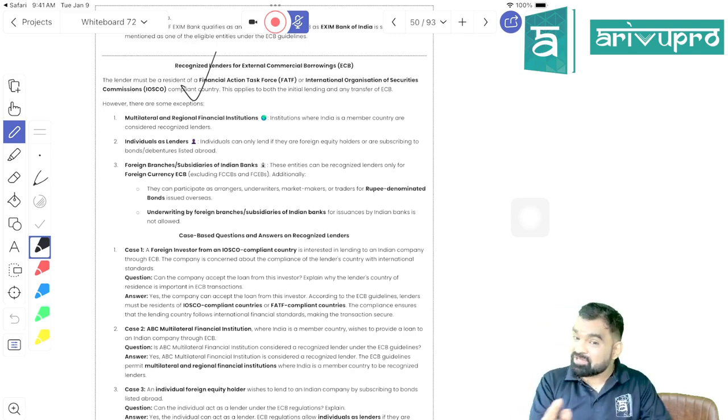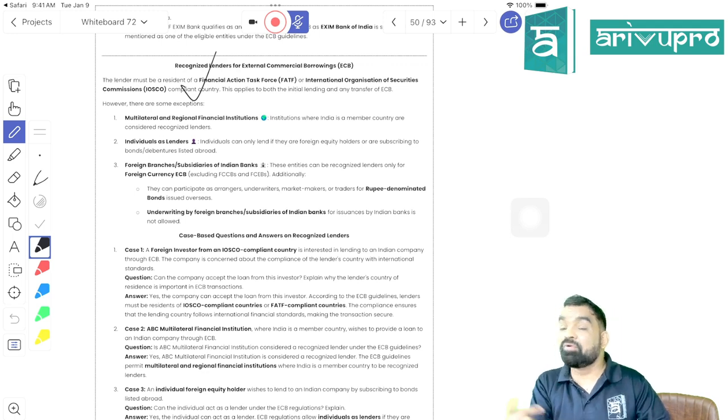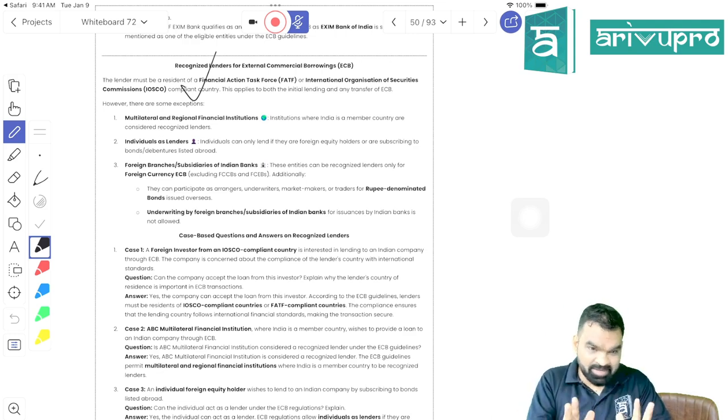So a manufacturing company can take a working capital loan from a foreign subsidiary or foreign branch of an Indian bank. But for working capital purposes, general corporate purpose, or for repayment of a rupee loan, we cannot take a loan from a foreign branch or foreign subsidiary of an Indian bank, right? Done, students? Is it clear?